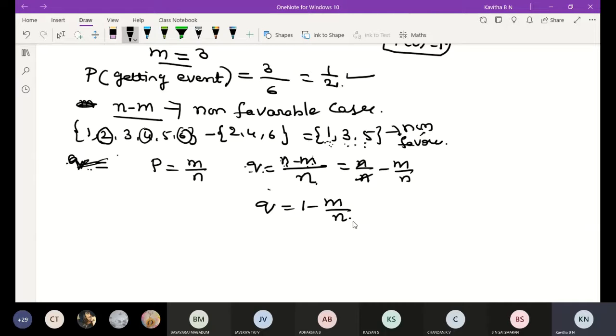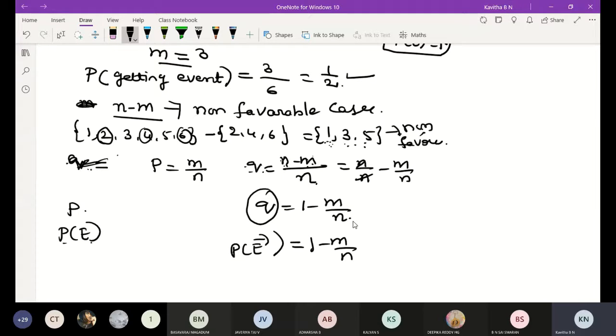Q can also be written as probability of E bar, which is 1 minus m by n. P is nothing but probability of E, the probability of favorable cases. P of E bar is the probability of non-favorable cases.